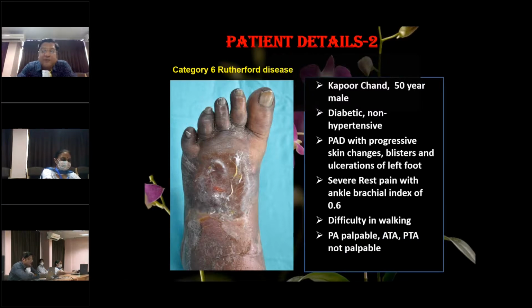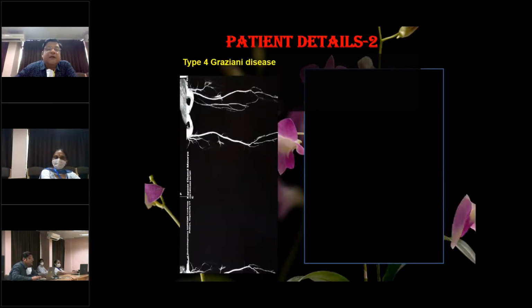Now, when we examined the pulses, the popliteal artery was palpable, but the anterior tibial artery and the posterior tibial artery were not palpable for this patient. Sorry about that. Now, the CT angiography revealed a type 4 Graziani disease for this patient.